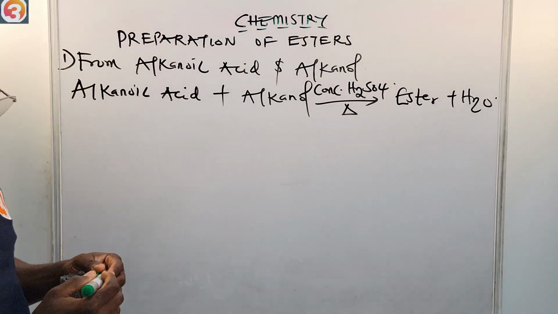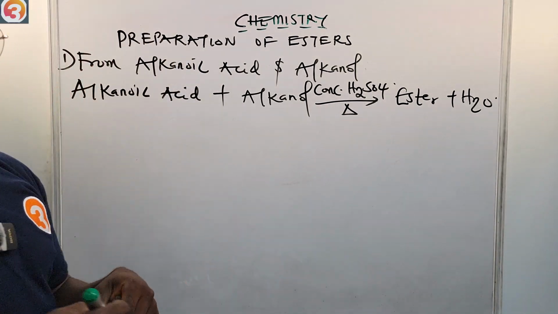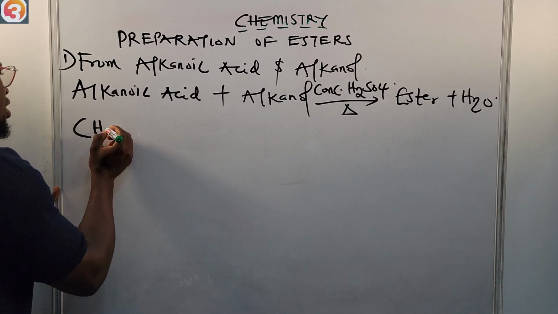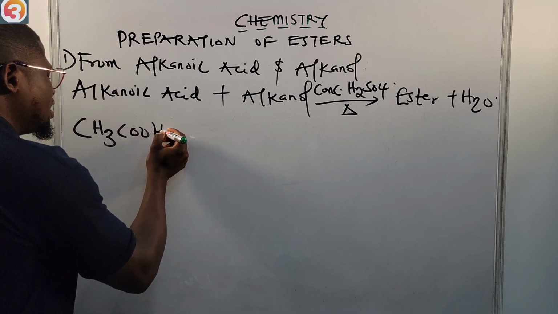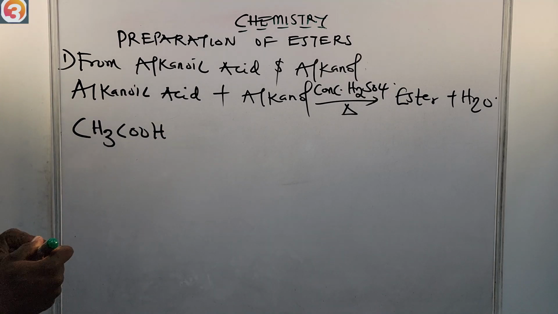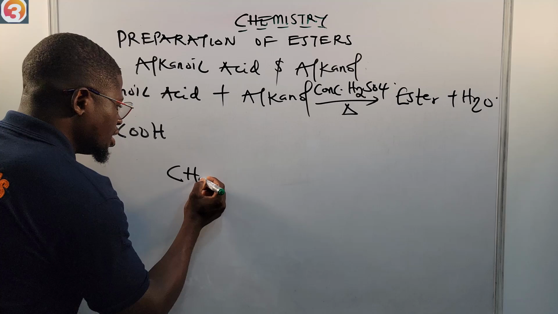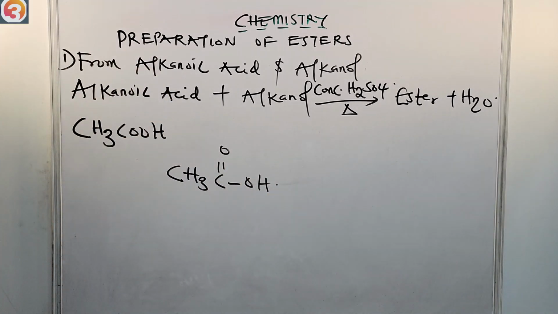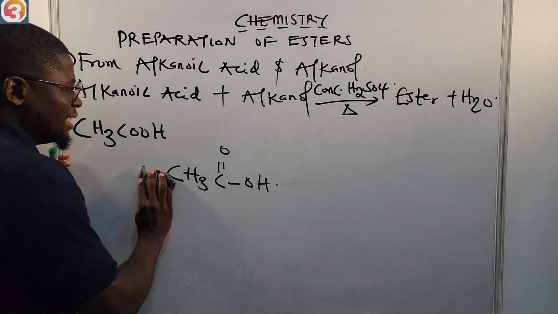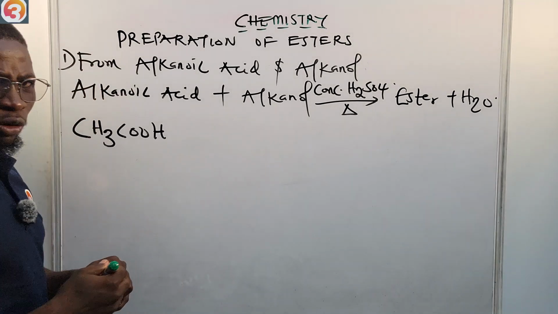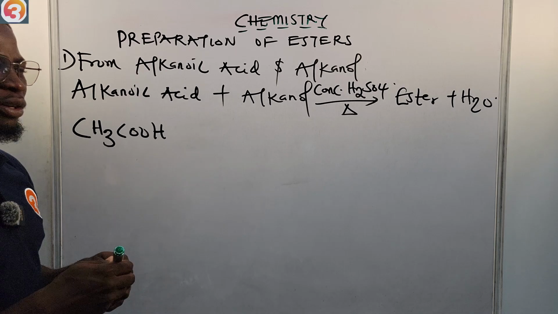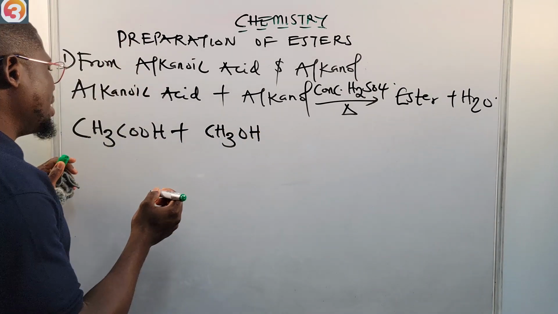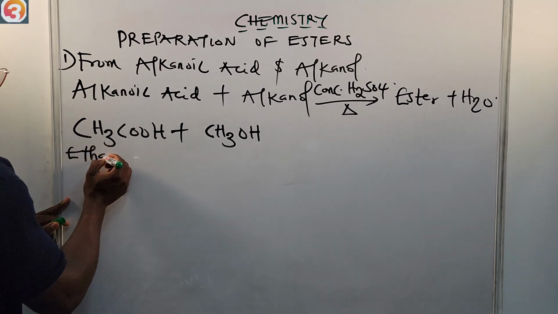So now let us see. Let's say we have an alkanoic acid like ethanoic acid, CH3COOH. This is our ethanoic acid. Or you may write it like this: CH3, C double bond O, then OH. This is also your ethanoic acid. So now, if ethanoic acid is reacting with an alkanol, let's say we are using the simplest alkanol, methanol, CH3OH. This is our methanol. So this is our ethanoic acid.